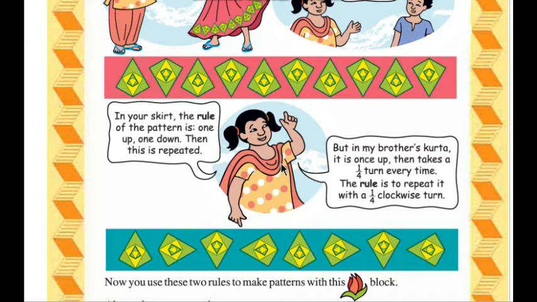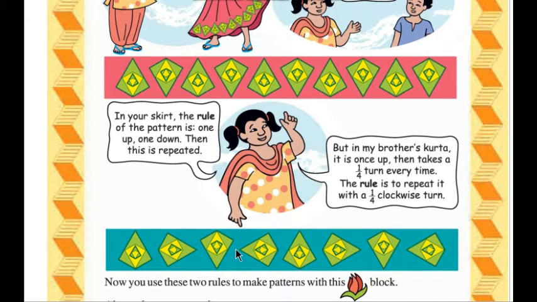So her friend replied, "In your skirt, the rule of the pattern is one up, one down. Then this is repeated. That means the rule is one up and one down. But in my brother's kurta, it is once up, then takes a 1/4 turn, this side turn.